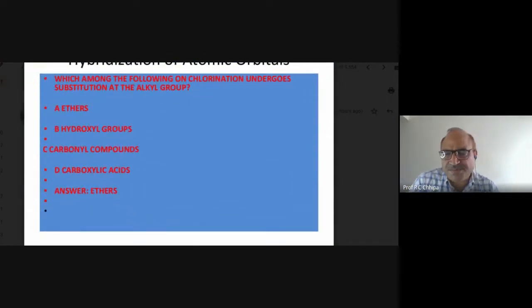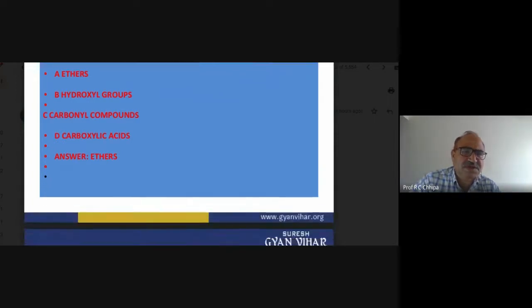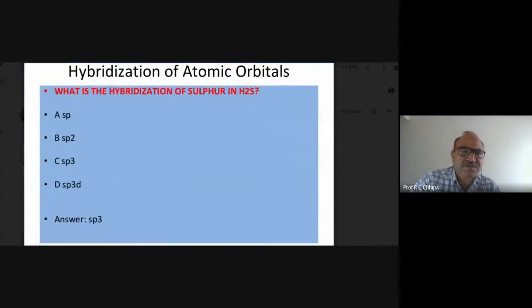Which among the following on chlorination undergo the substitution at the alkyl? Here the correct answer, this one is the ether. So hydroxyl group, carbonyl group, the answer itself is the ether. Now another question, what is the hybridization of sulfur in H2S?